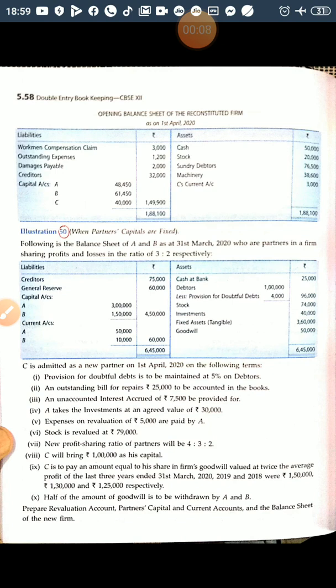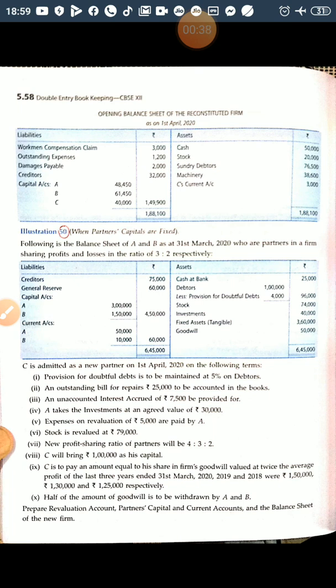This is also a very comprehensive question with good adjustments, and it is also an application of your knowledge about the goodwill treatment, about the reserves and surplus, about the revaluation of assets and liabilities. But this question is a little bit different from the last one, because in this question partners are following the fixed capital method, and they have two accounts, capital account and current account.